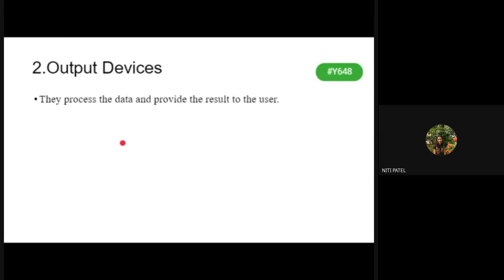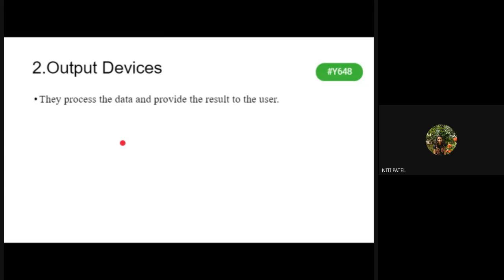Now, what is the second unit? It is the output unit. What is the function of the output unit? The CPU will process the data and provide that data to the user on the screen in the form of information. Why in the form of information? Because your input is called data and your output is called information.